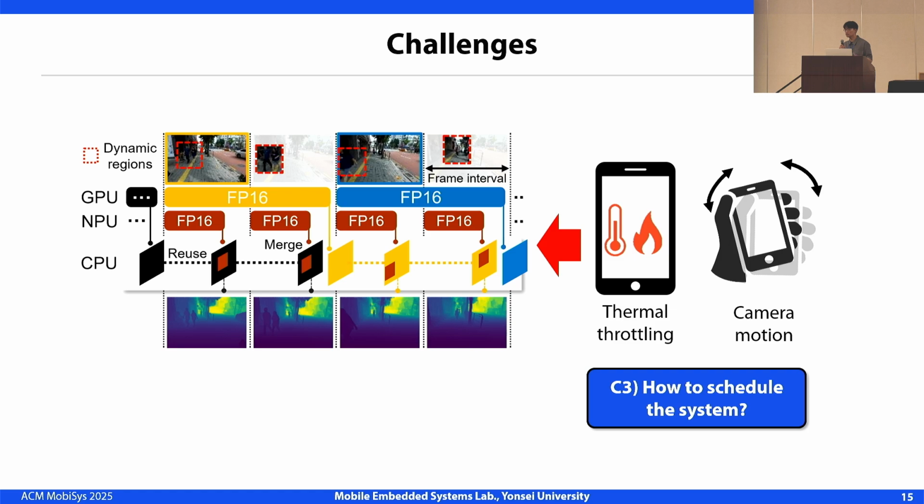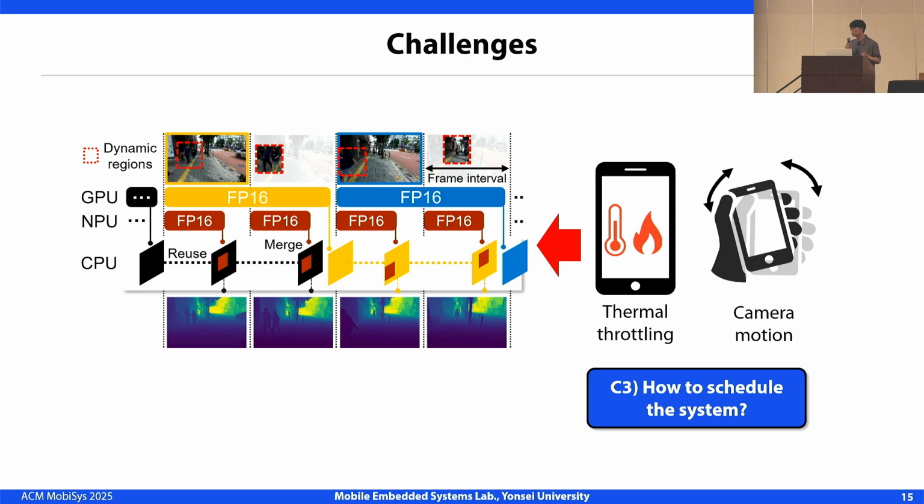The last challenge is how to schedule the system under dynamic conditions. Mobile GPUs suffer from thermal throttling, slowing down as the device heats up. At the same time, camera motion affects how quickly the scene changes, requiring faster updates.